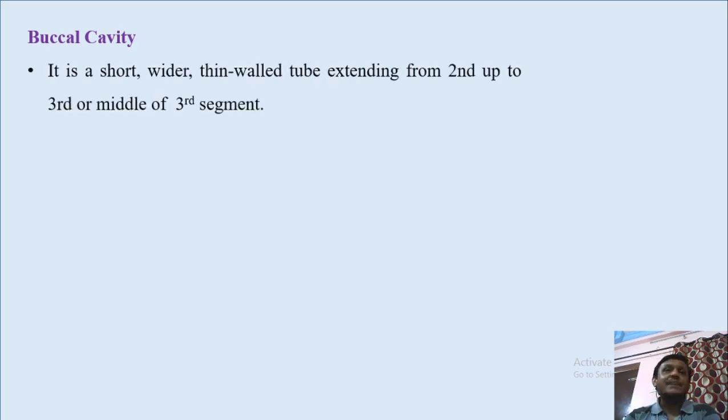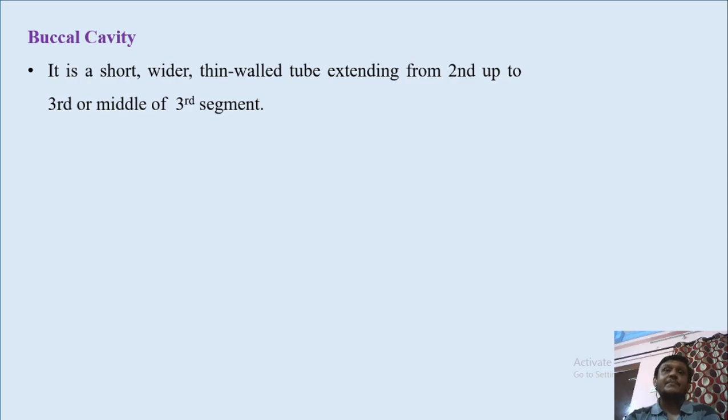Then the next part of alimentary canal is buccal cavity. Mouth is followed by buccal cavity. Buccal cavity is a short, wider, thin walled tube which extends from second segment up to the middle of the third segment.